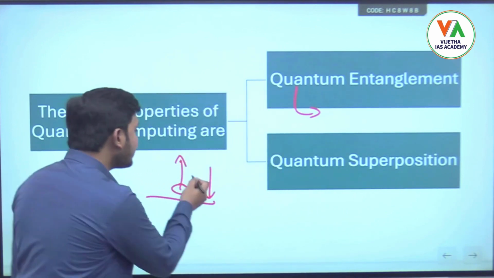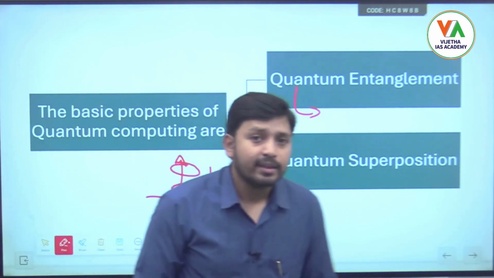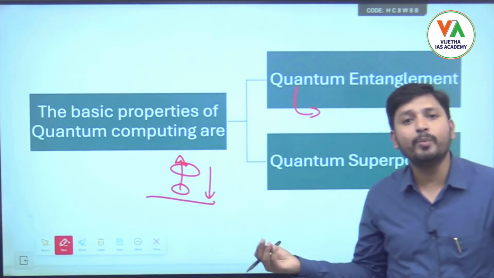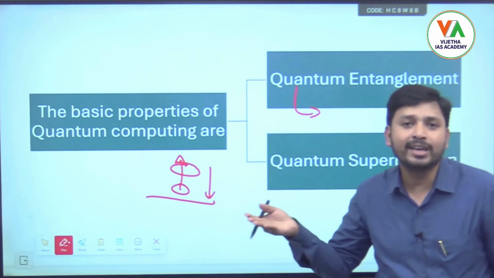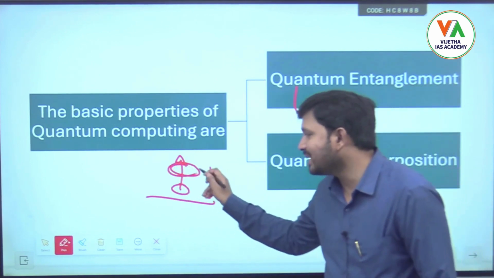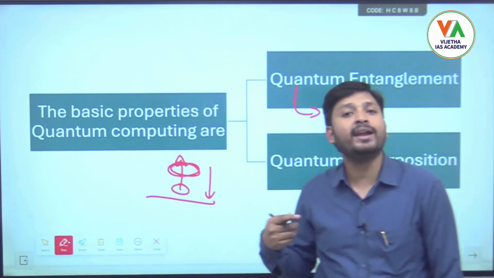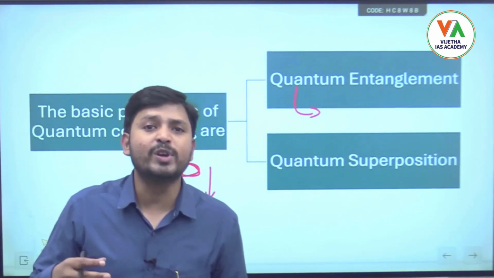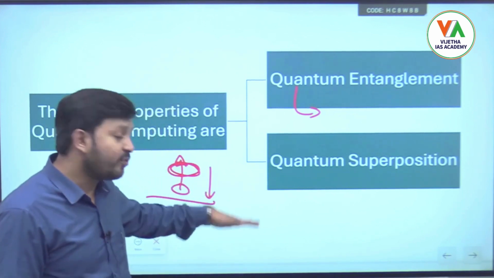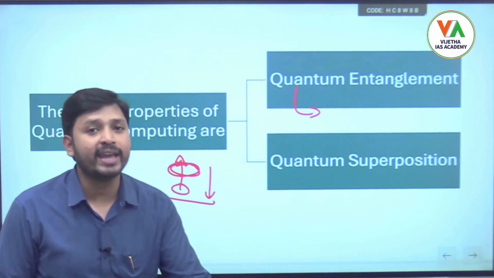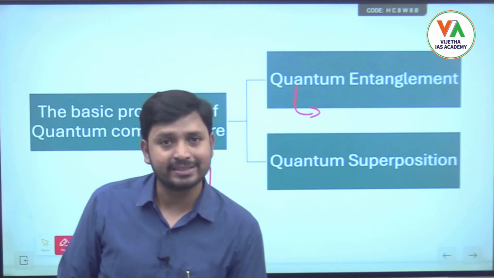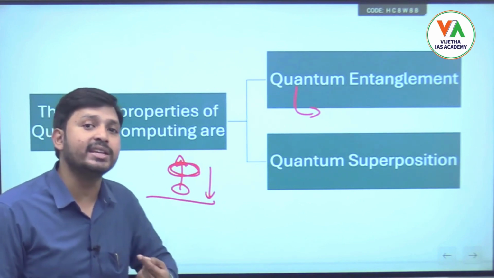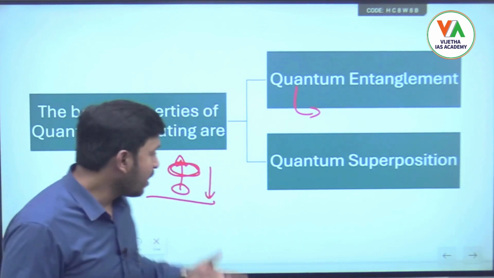But can you say anything when it is in the air? No, we cannot say. There is a 50% probability that it can fall as head or it can fall as tail, right? So when it is in the air, we can say it is both head and tail, because we don't know which one it is falling as. But after falling, we can see it and say whether it has fallen as head or as tail. So whenever it is in the air, it is both head and tail, meaning simultaneously it is showing both events. Okay, we'll take one more example.